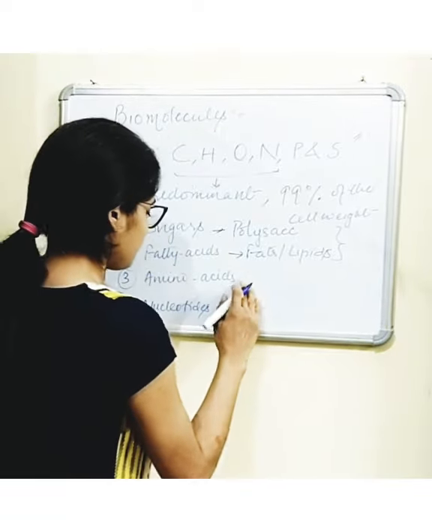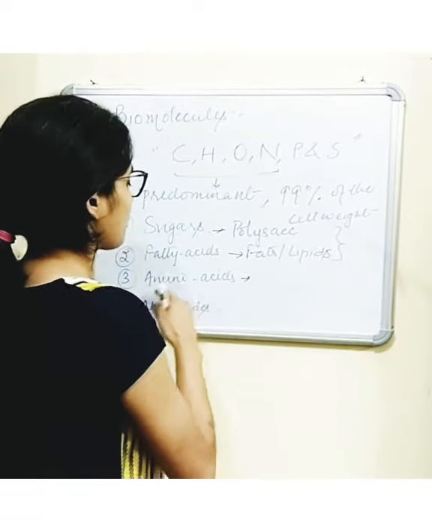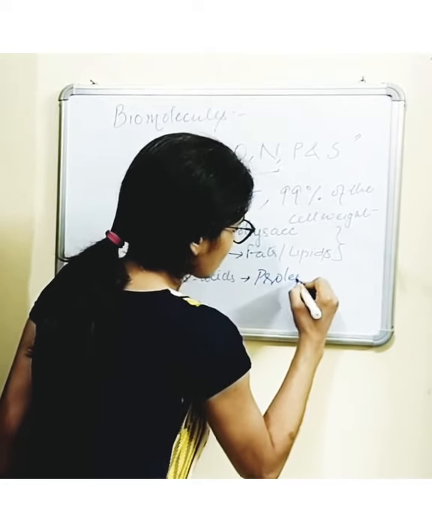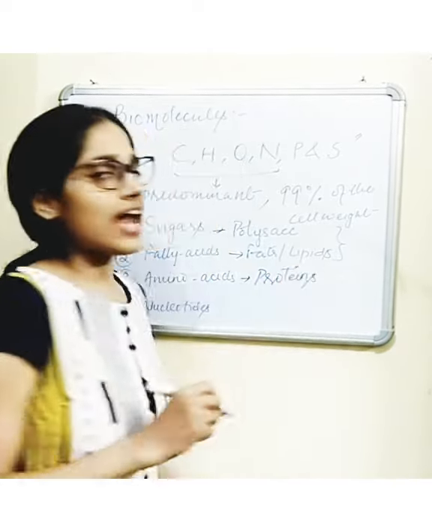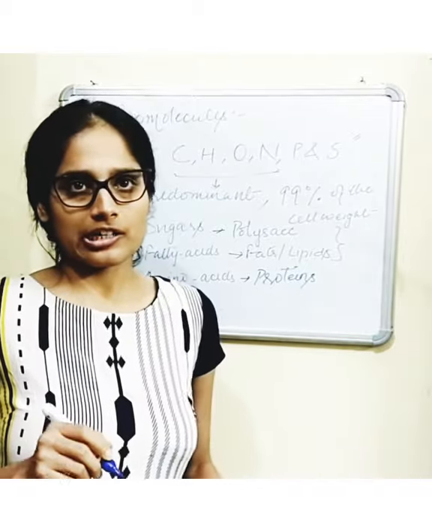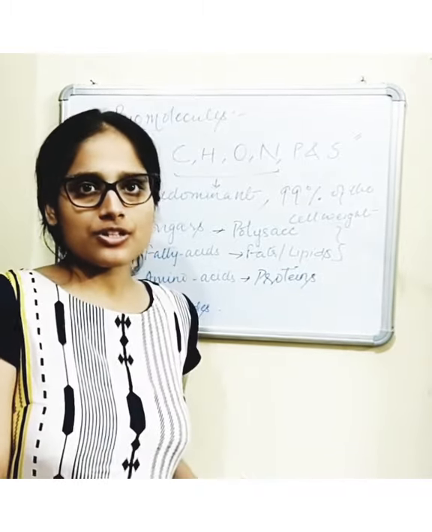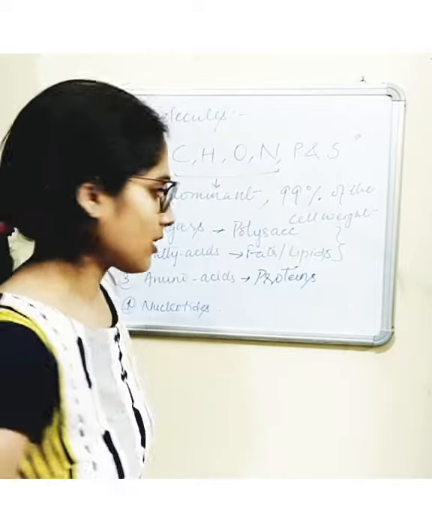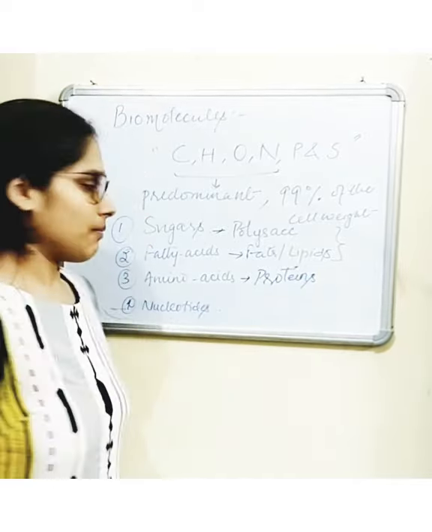Then comes amino acids. The polymeric form of amino acids is known as proteins, and these are actually the effector molecules. They carry the information and carry out the desired effect or the phenotype.